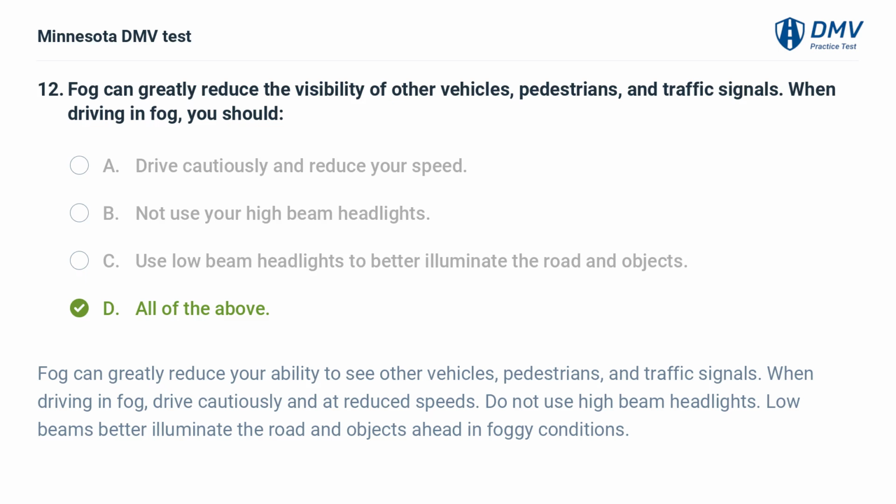Fog can greatly reduce your ability to see other vehicles, pedestrians, and traffic signals. When driving in fog, drive cautiously and at reduced speeds. Do not use high-beam headlights. Low beams better illuminate the road and objects ahead in foggy conditions.